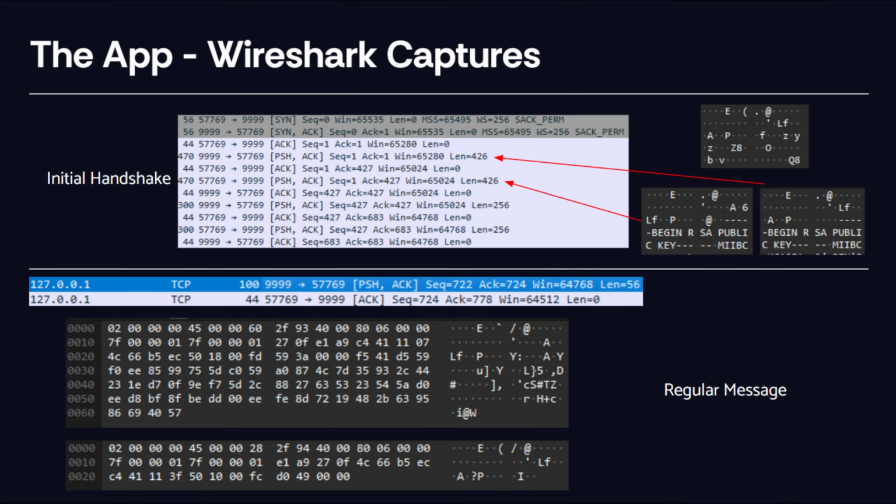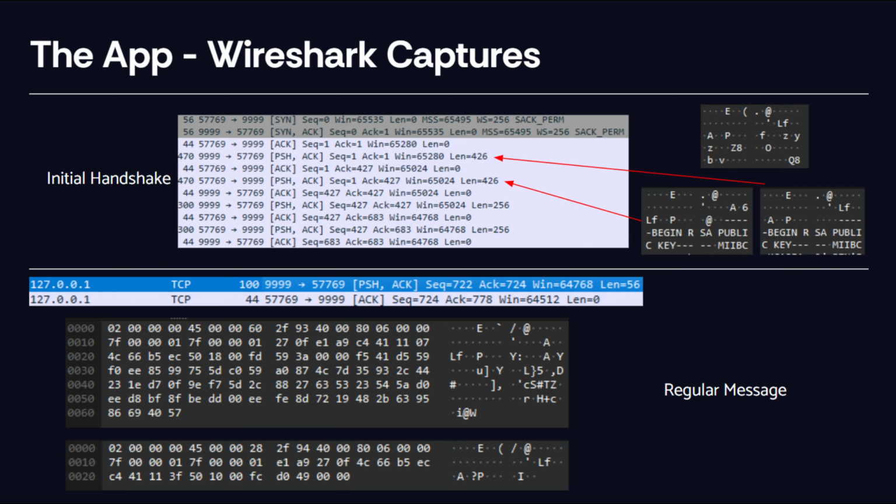To showcase that our encryption functions, here are a few Wireshark captures of our loopback address, 127.0.0.1. The top screenshots are all the packets sent when the 2 clients first connected. Port 9999 is the host, and port 57769 is the client. All of the packets are completely encrypted except for 2, the ones carrying the RSA public keys. As the RSA public key was the one thing we didn't encrypt, we can see that our program is working perfectly. We also took captures of a regular message sent using the app.